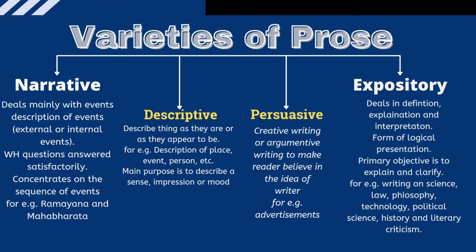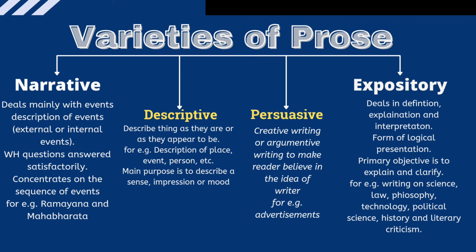Descriptive prose describes things as they are or as they appear to be. It can be the description of natural scenes like a landscape, cloud bursting, or a description of a person or an event. Like if a landscape is described somewhere, it describes where it happens and at what time it happened.